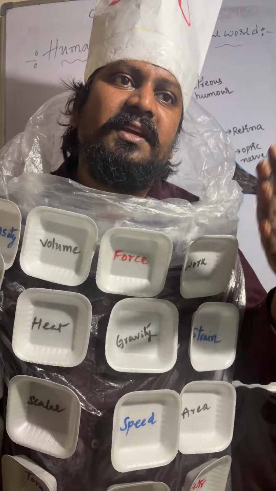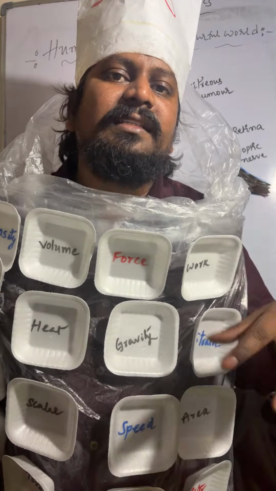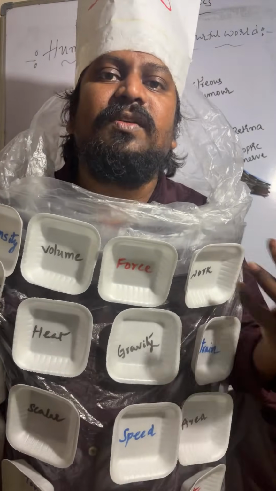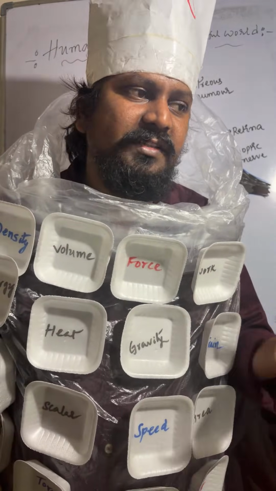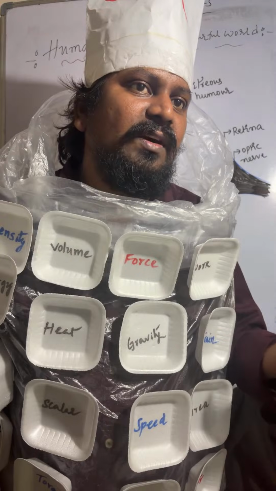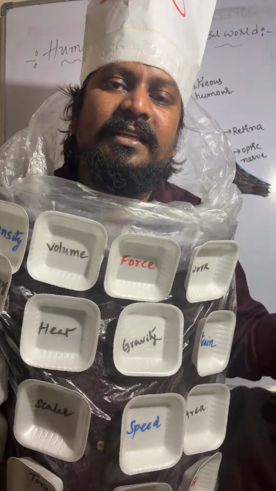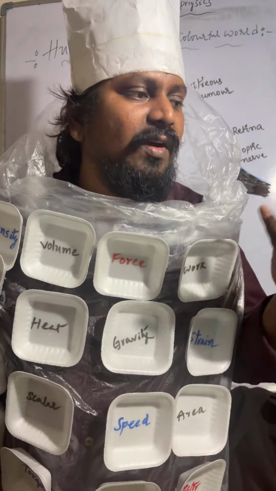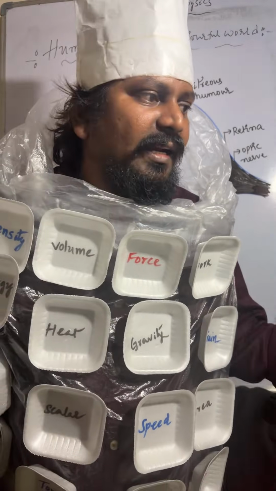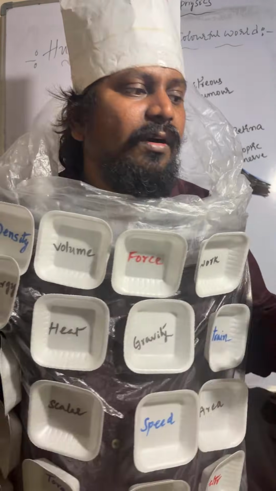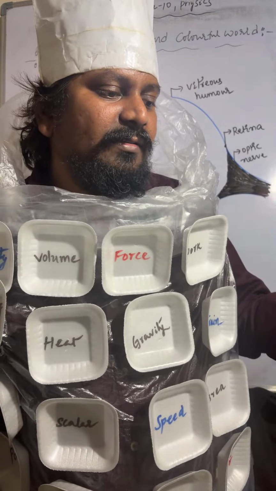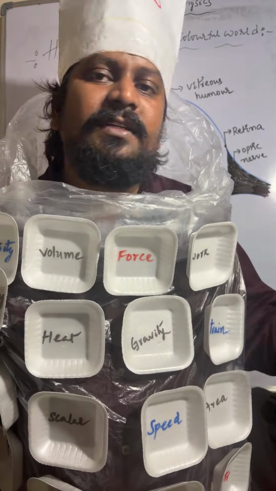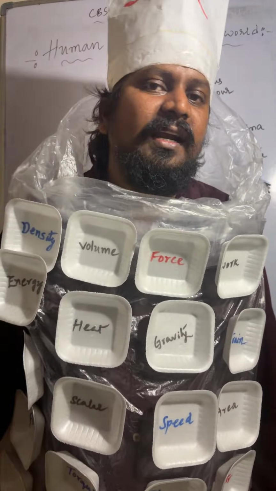The ciliary muscles adjust the curvature of the eye lens so that the eye lens adjusts its focal length to allow light inside. The ability of the eye lens to adjust its focal length is called the power of accommodation. With the help of ciliary muscles, the eye lens can adjust focal length so that we are able to see nearby objects as well as far distance objects. Understood? So that is about ciliary muscles.